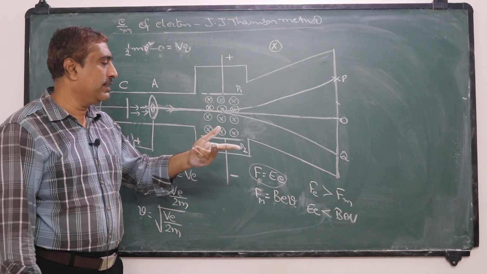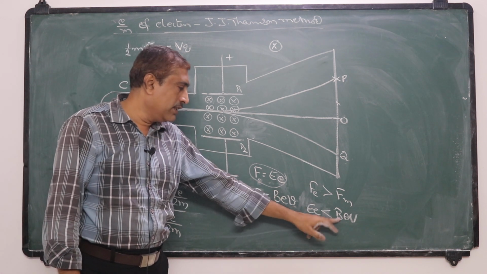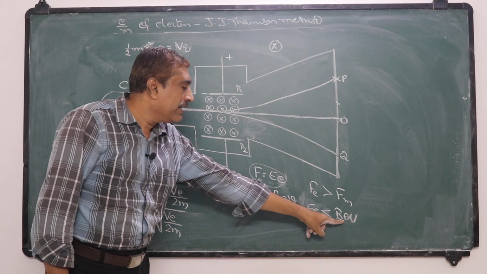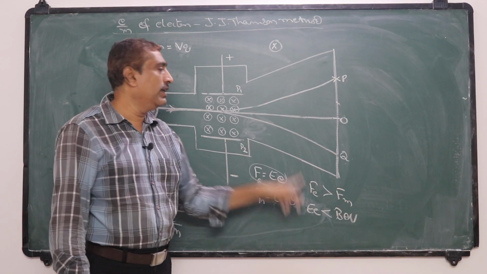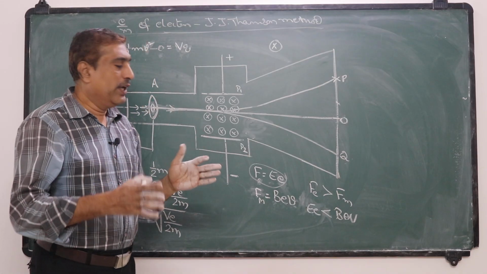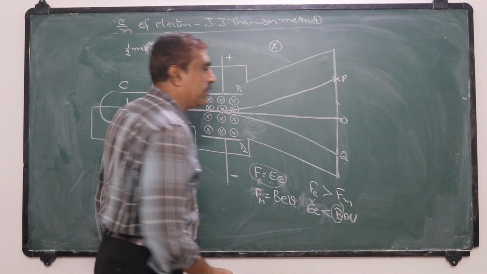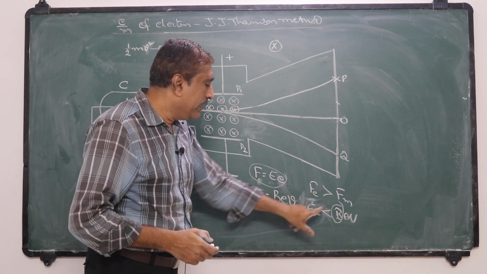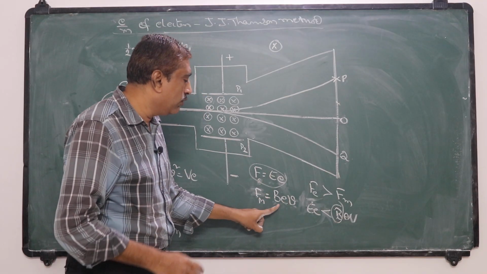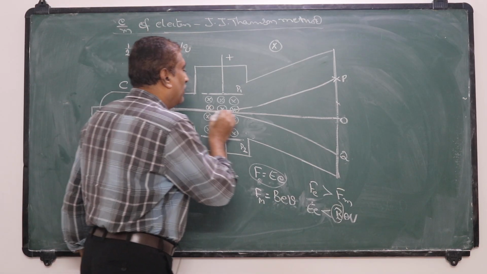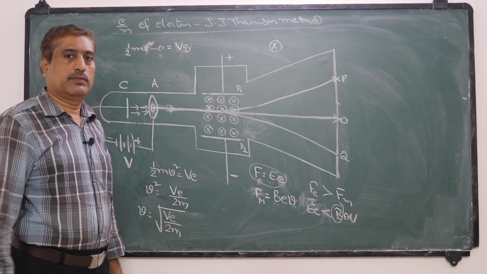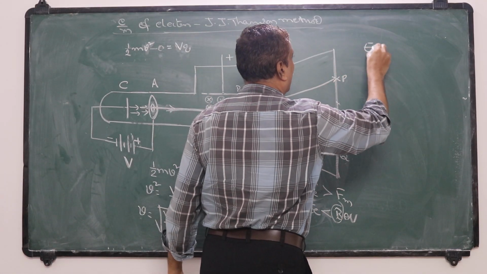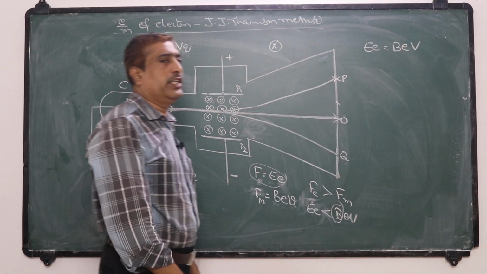So when the force due to the electric field is greater than the force due to the magnetic field, the electrons are deflected above O. When the force due to the magnetic field is greater, the electrons are deflected below O. Now if we adjust the strength of the electric field and magnetic field such that the two forces are equal, the electron will again move in the same straight path and be incident at O. That means these two forces are balanced, so we can write eE is equal to BeV.